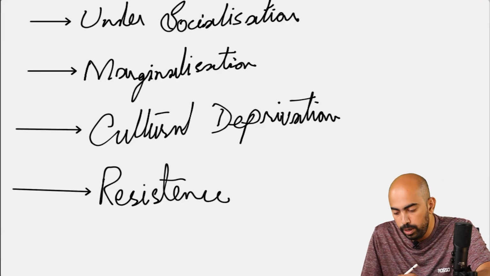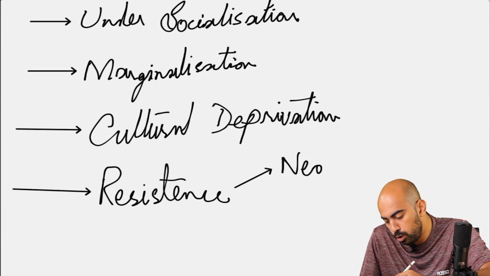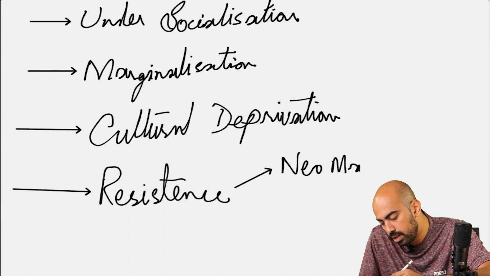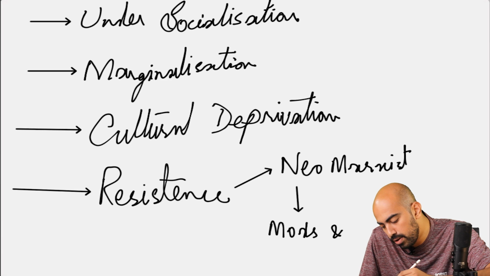So now I'm going to develop some key points. You can add the new Marxist study on mods and skinheads. These are youth subcultures based on resistance.